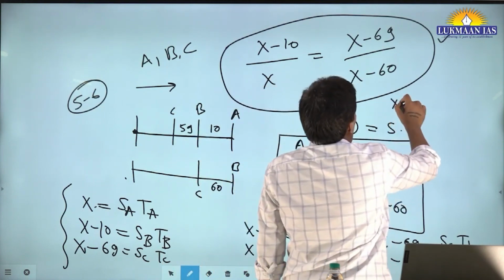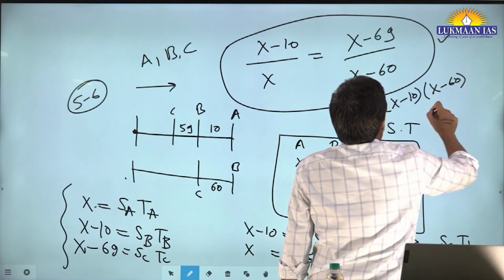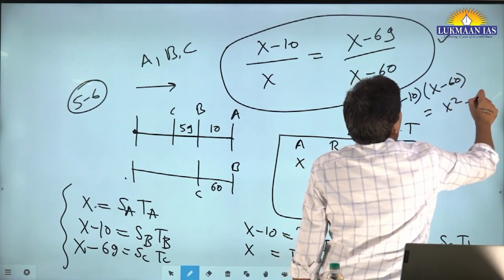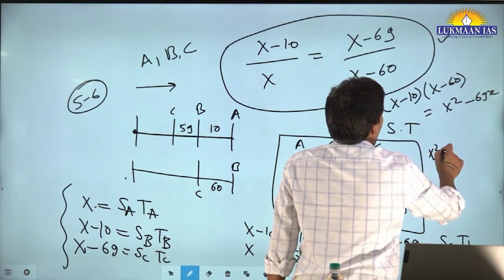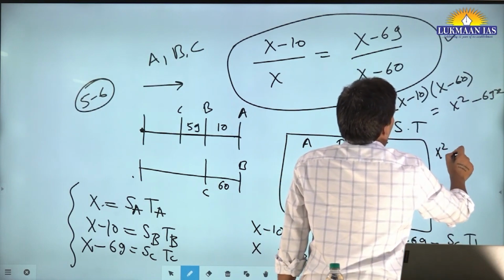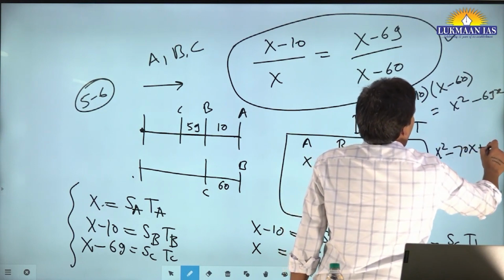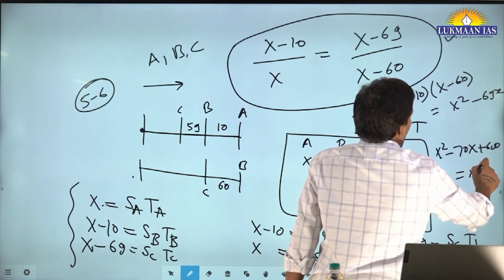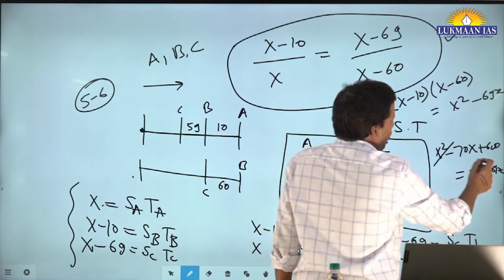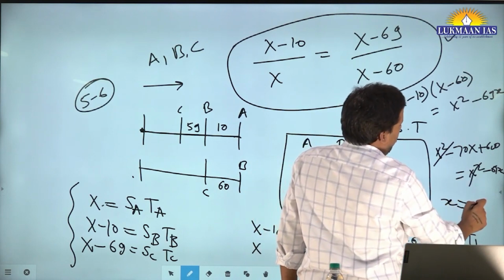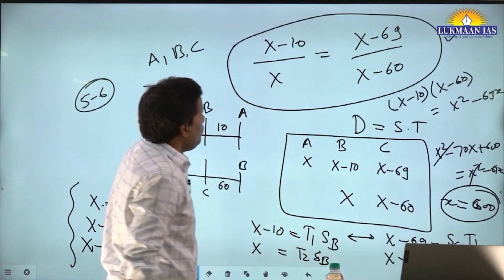What you will do, again, (x minus 10)(x minus 60) is x square minus 60x minus 10x minus 70x plus 600 is equal to x square minus 69x. X square will get cancelled. Okay, then x will be 600 meter.